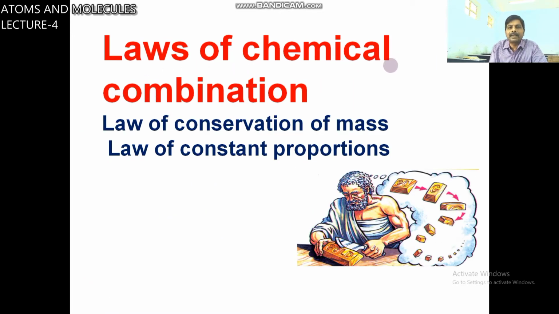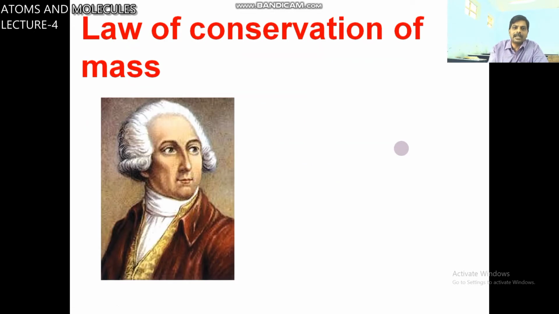Laws of chemical combination. There are 2 laws. First law, that is law of conservation of mass. Second, law of constant proportions. You will see first the law of conservation of mass. It was proposed by Lavoisier.